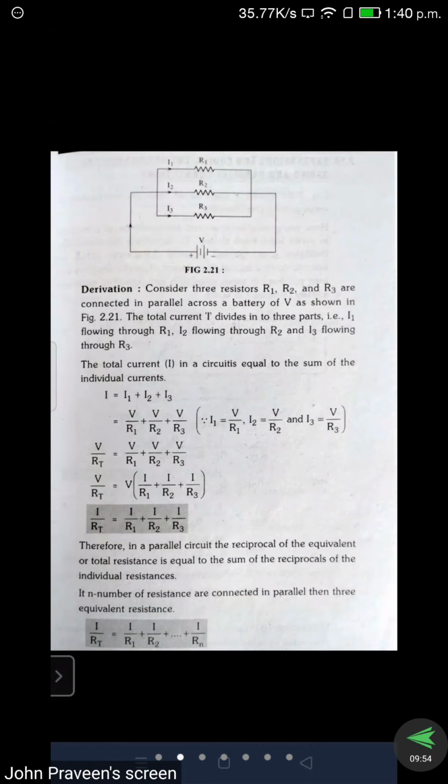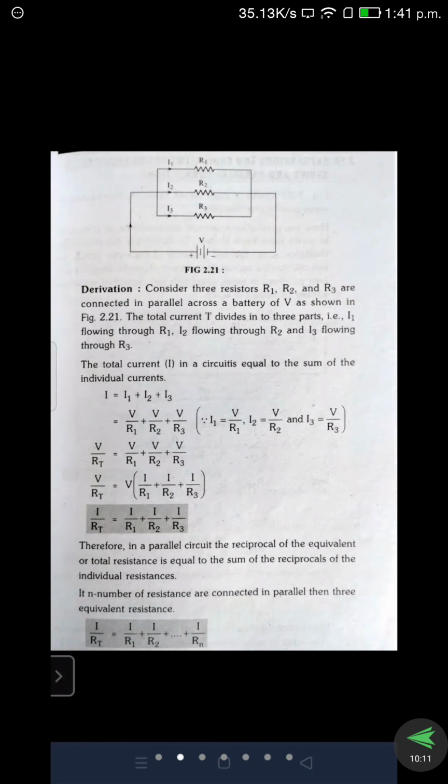So where V1, V2, V3 is not present, because the voltage is equal, V is equal to V1 is equal to V2 is equal to V3. Means three voltages are the same. Because of that reason, instead of V1, V2, V3, we can directly write a V value.